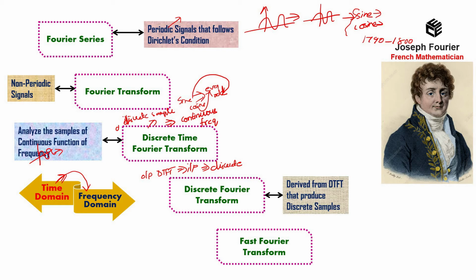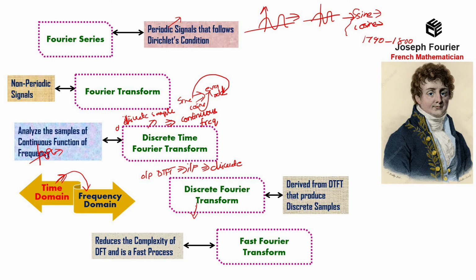Okay. Next is fast Fourier transform. In the discrete Fourier transform, the computational cost or the time consumption is more, and the number of steps is also more. So in order to reduce the complexity of this particular system, we go for the fast Fourier transform.